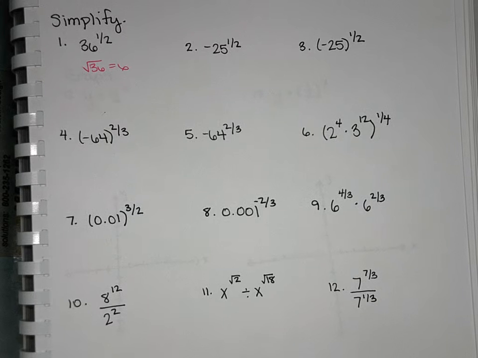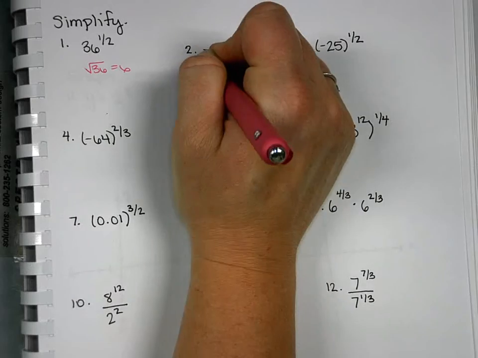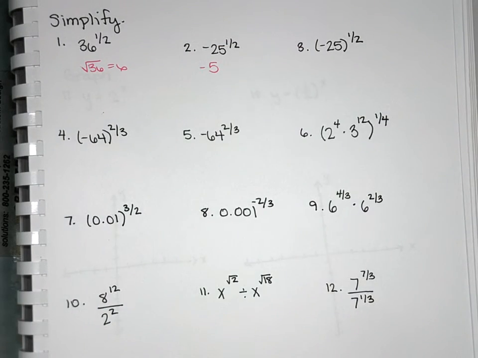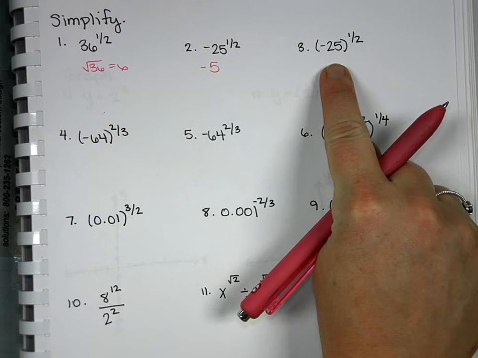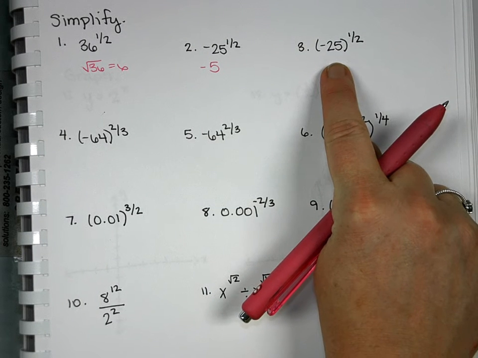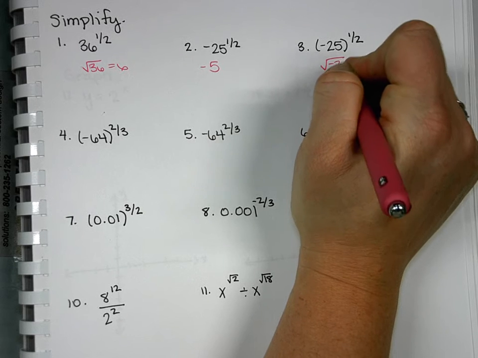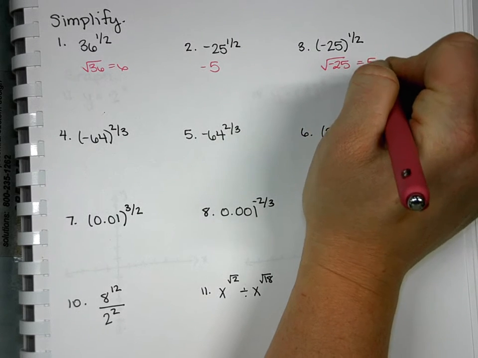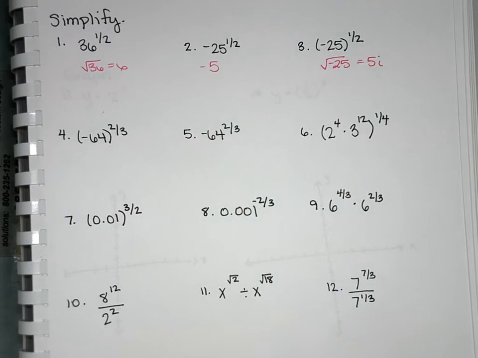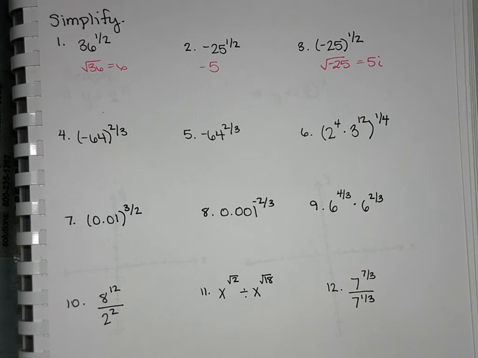Is the negative have the power on it, or is it just on the 25? It's just on the 25. So the negative would just be negative 5. Now the difference here, see how the negative's in the parentheses? That's 5i. Because we'll rewrite this as square root of negative 25. So make sure you watch your parentheses, because that will make a difference between whether you have an i or not.